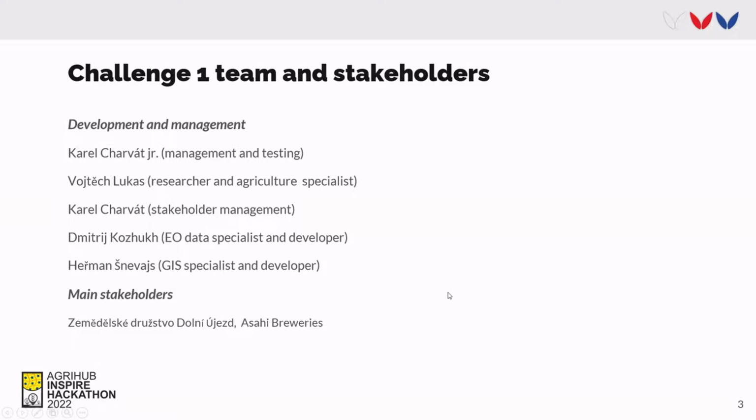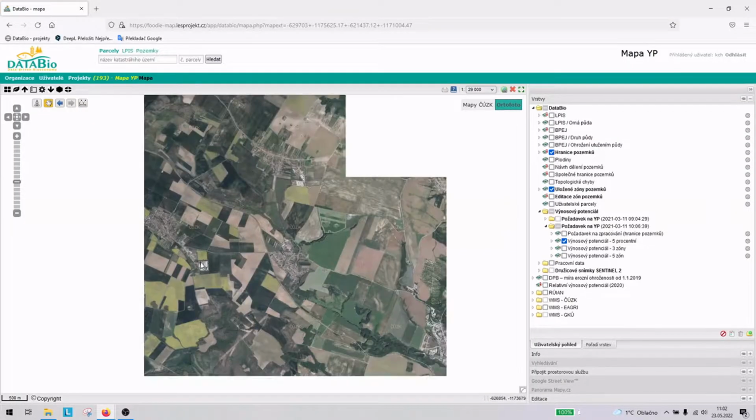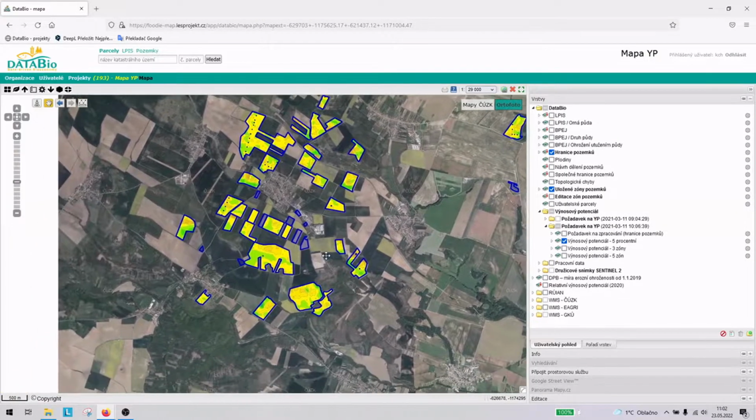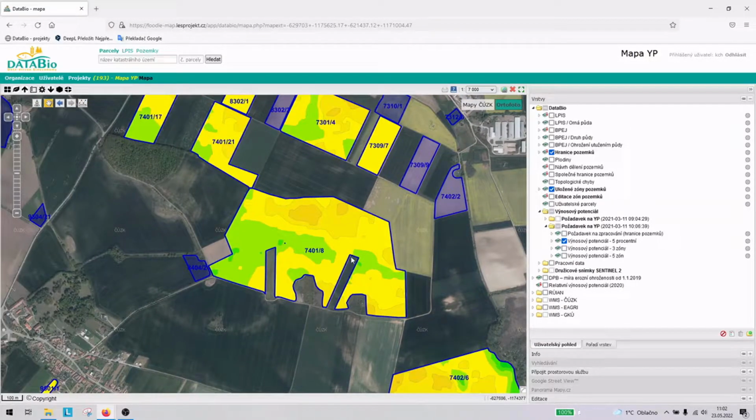And now let's proceed to the introduction of the Farm Insight application. Farm Insight is a web-based application designed for preparation of variable rate application maps. The first version was developed under the Horizon 2020 project DataBio, and later the development continued as a part of other projects and as a part of commercial activity of the project services and cooperating organizations.